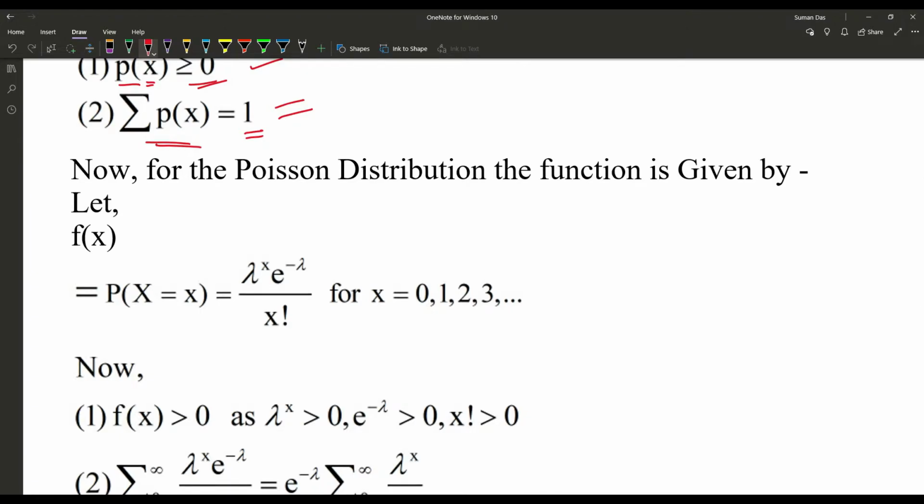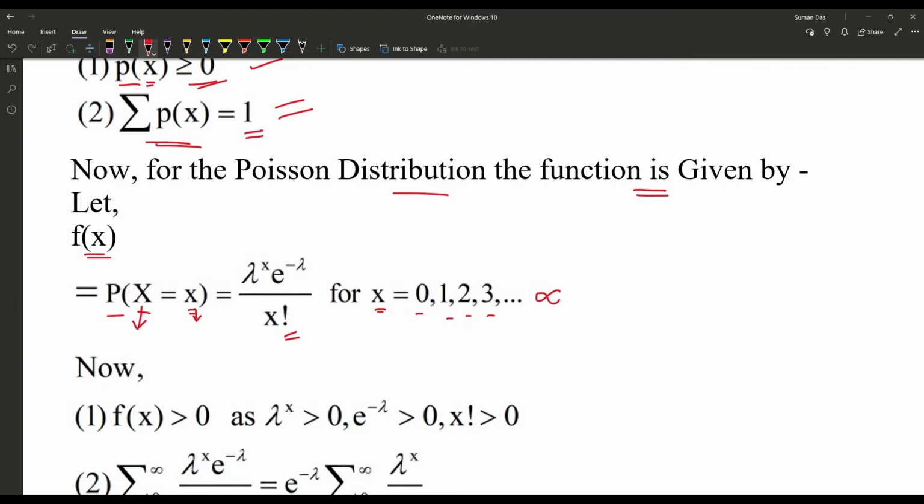The function is written as f(x), which is equal to the probability that X is equal to x, where capital X is the random variable and small x are the values of the random variable, equal to lambda to the power x times e to the power minus lambda upon x factorial, for x equal to 0, 1, 2, 3 up to infinity.